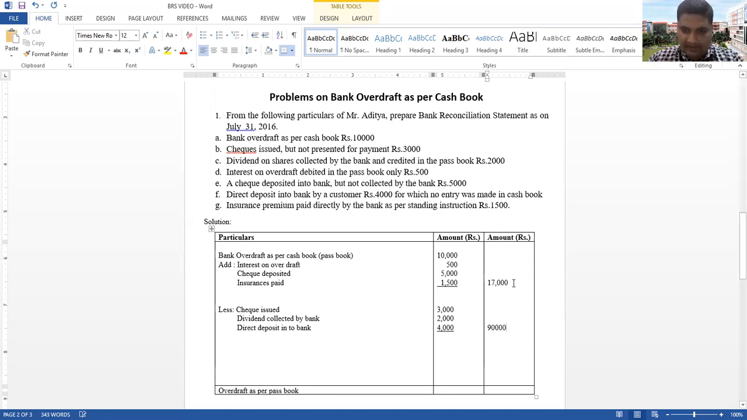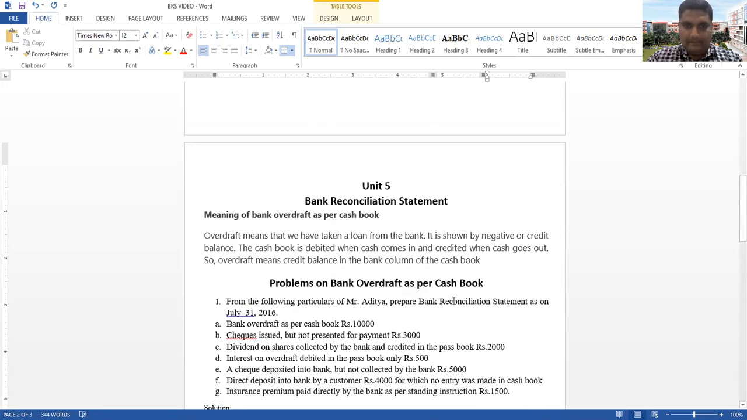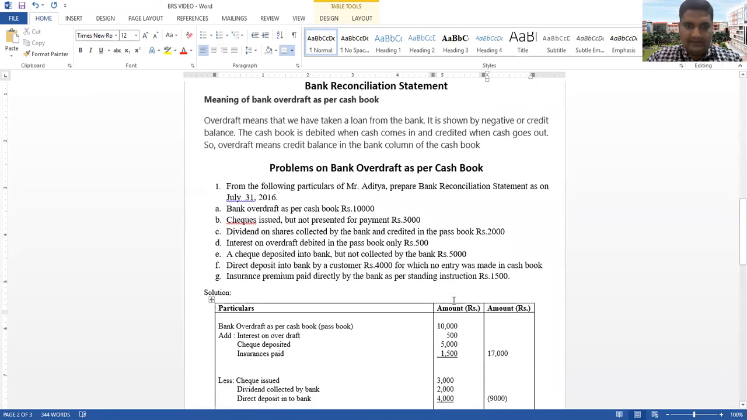I will put a bracket, because this is the amount we have to deduct from the above amount. Now 17,000 minus 9,000, that amount we call 8,000 rupees. This 8,000 we call overdraft as per passbook. It is a simple sum only. It is very important, and they will ask it in the examination also.